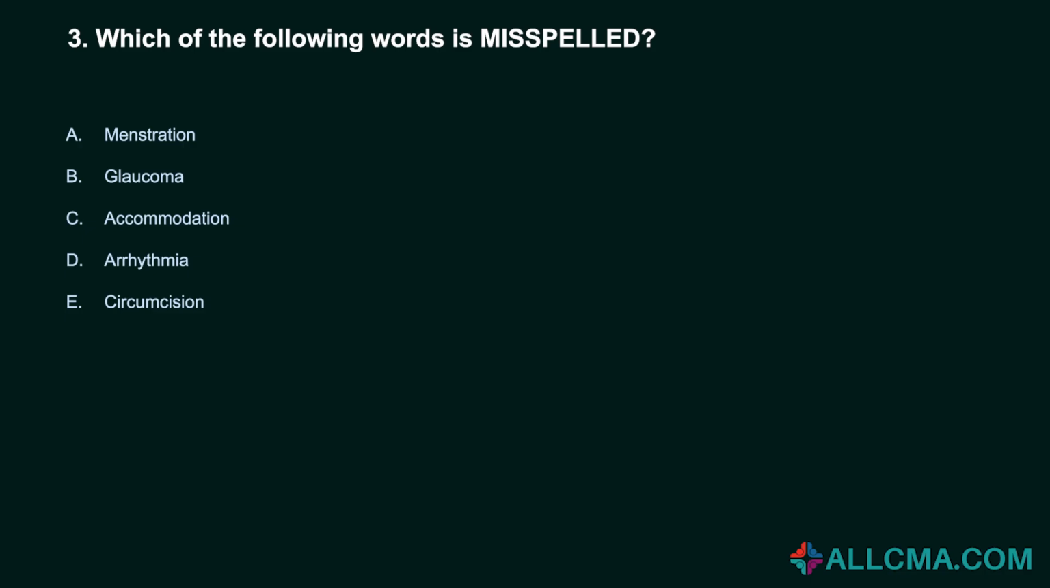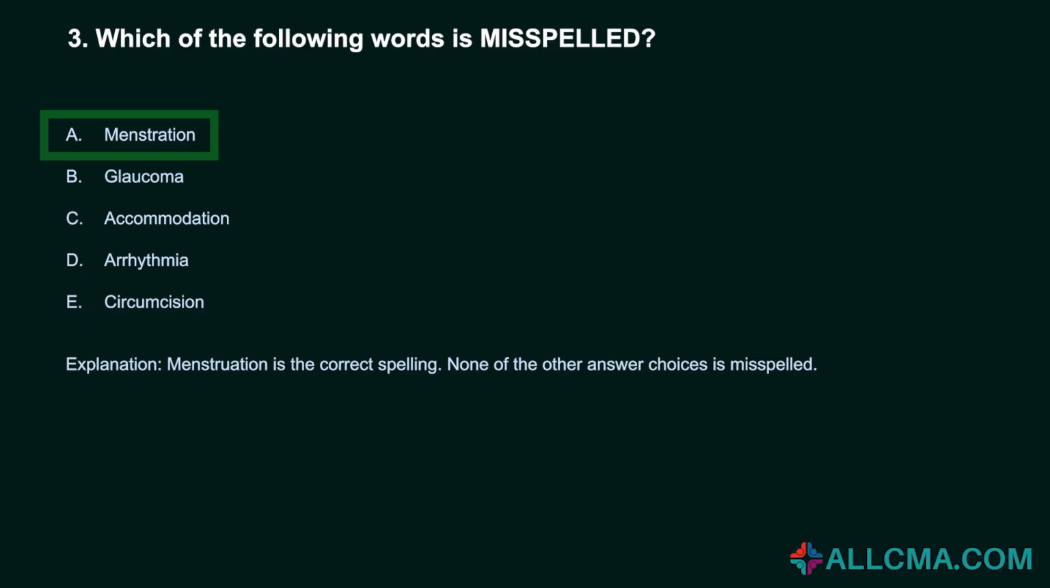3. Which of the following words is misspelled? A. Menstruation. B. Glaucoma. C. Accommodation. D. Arrhythmia. E. Circumcision. Correct answer: A, menstruation. Menstruation is the correct spelling. None of the other answer choices is misspelled.